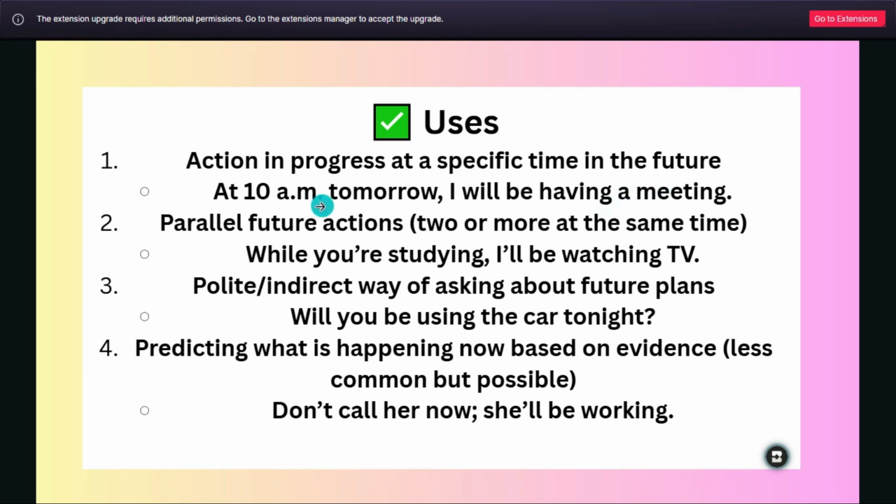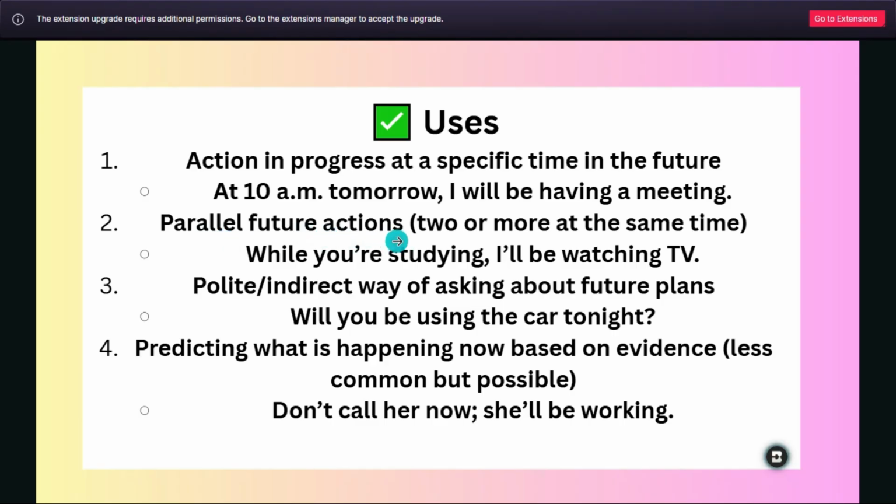As you can see, we had a specific time for the future. So we use the future continuous. For example, tomorrow night. So we mentioned the specific time, and we mentioned this is not today, this is tomorrow. It's the future. The second use is parallel future actions.